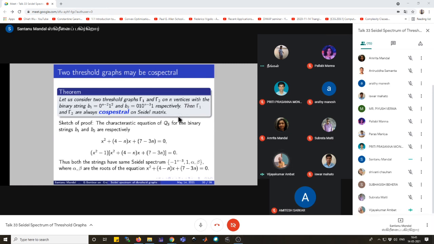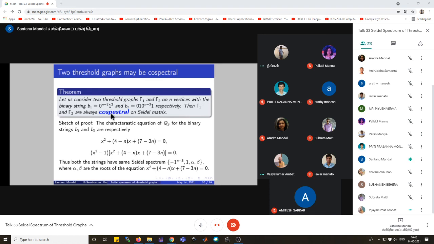My question is motivated by our results in 2008, which give a construction of pairs of co-spectral graphs with respect to the adjacency matrix. We have a theorem from 2008 which says that for every n, we can construct a pair of co-spectral graphs with respect to adjacency. Similarly, can you give a construction of non-isomorphic threshold graphs for every n having the same spectrum?